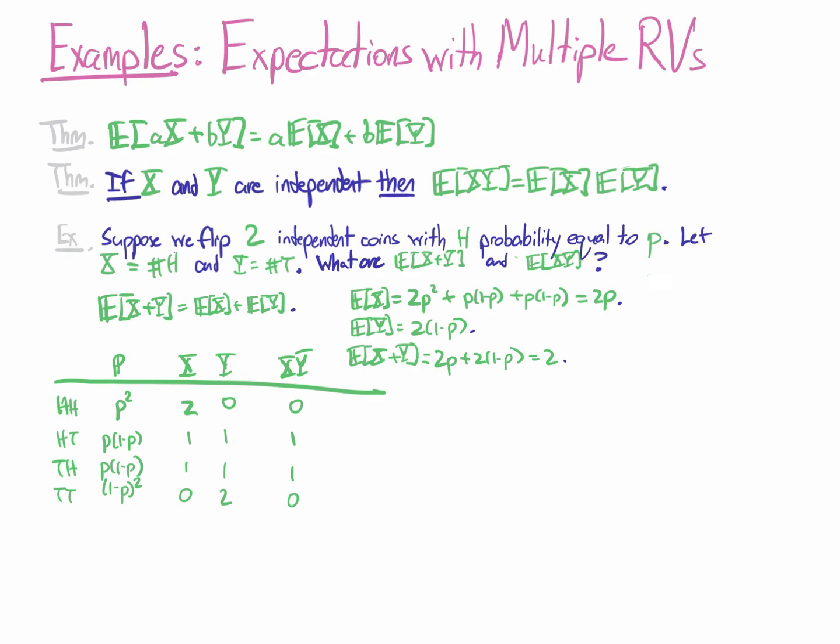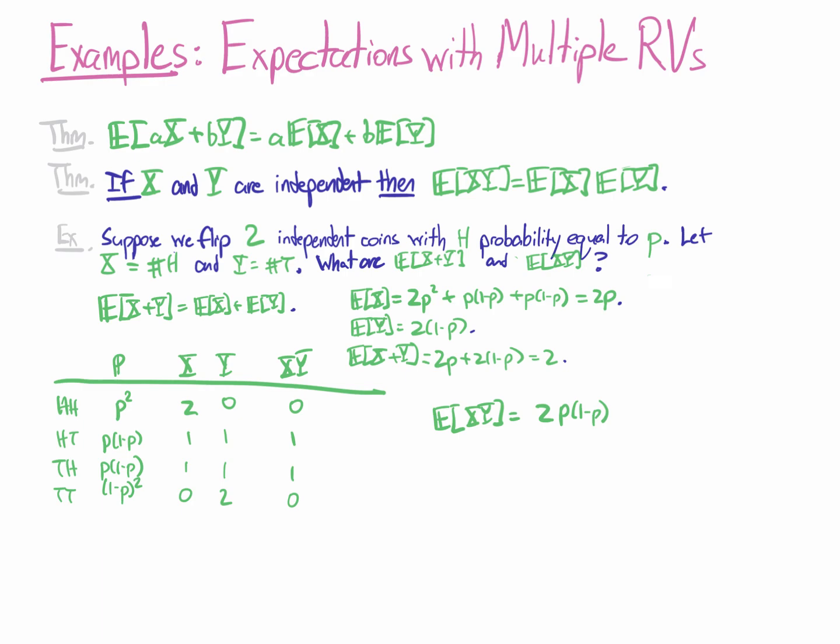By definition, the expected value of x times y is equal to, let's check it out, we are going to ignore all the terms that involve multiplying by 0, so we're just going to focus on these, which means that we have 2 copies of p times 1 minus p. That's what I got by adding up these two outcomes.